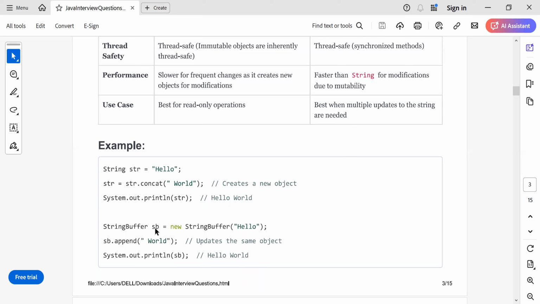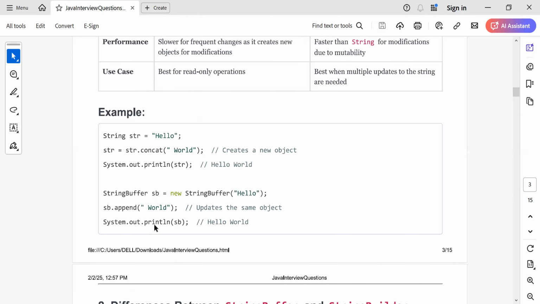Now StringBuffer sb equal to new StringBuffer("hello"). Now you try to append to it. When you append the word, it updates the existing object. It updates the sb. It does not create a new object. So this is why string buffer has better performance as compared to string. So that is about string and string buffer.